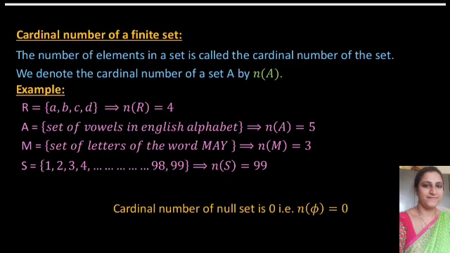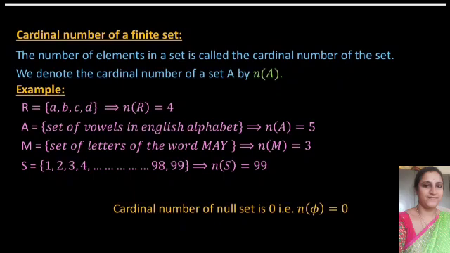If you take one example, R is equal to the set {a, b, c, d}. How many elements are in the set? There are 4 elements in the set. So the cardinal number of R is equal to 4. Next one, A is equal to the set of vowels in the English alphabet. How many vowels are there? There are 5 vowels, that is a, e, i, o, u.